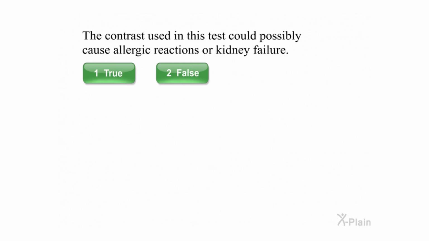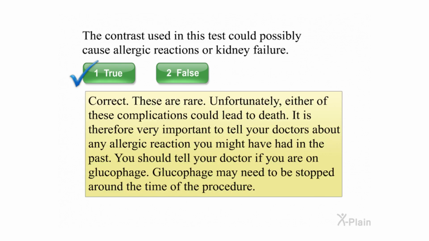The contrast used in this test could possibly cause allergic reactions or kidney failure. Select true or false. Correct. These are rare. Unfortunately, either of these complications could lead to death. It is therefore very important to tell your doctors about any allergic reaction you might have had in the past. You should tell your doctor if you are on glucophage. Glucophage may need to be stopped around the time of the procedure.